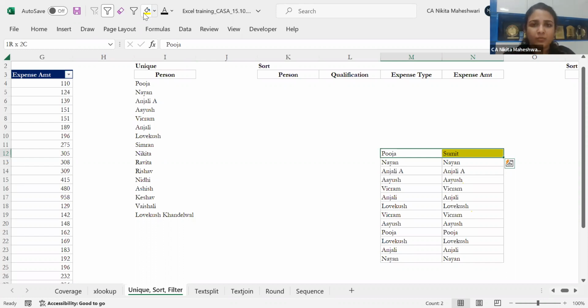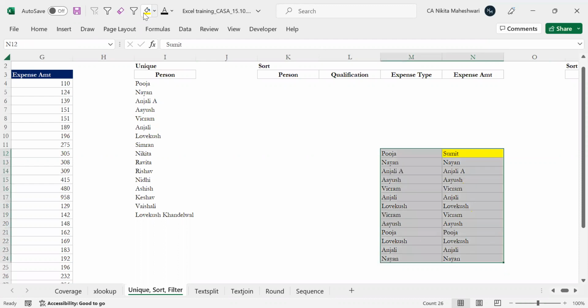That is going to be an altogether different solution. I don't think this was the problem statement. If it was, yes, we can concatenate and do it, or we can just put the AND function in our formula also. But it will not give you all these names and Sumit in one particular column. That it will not do. Okay, fine, got it.